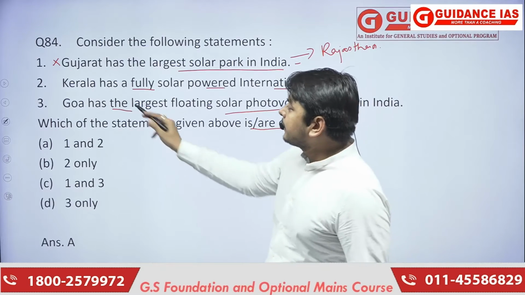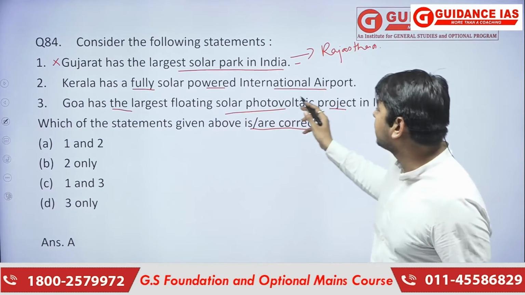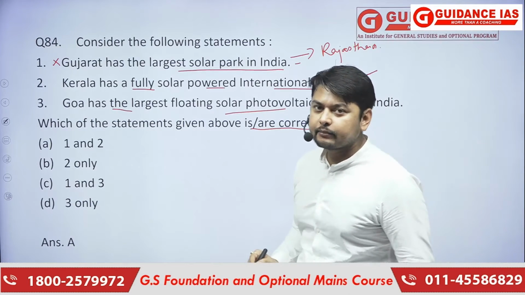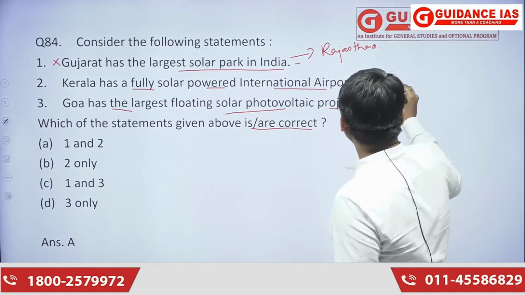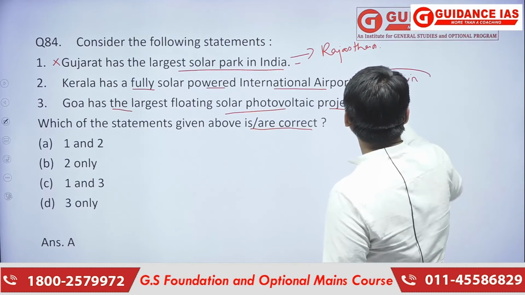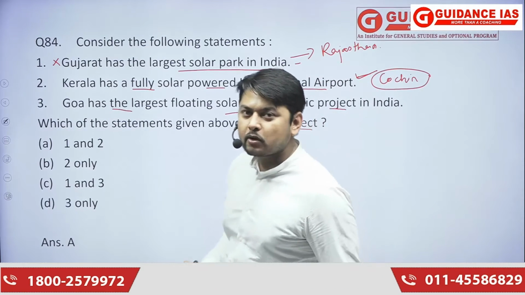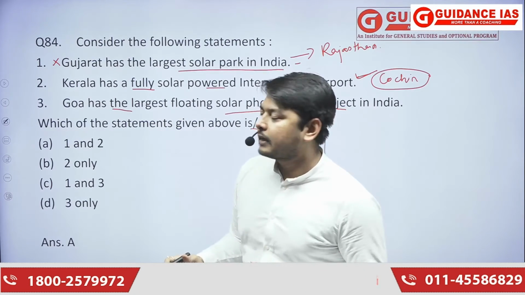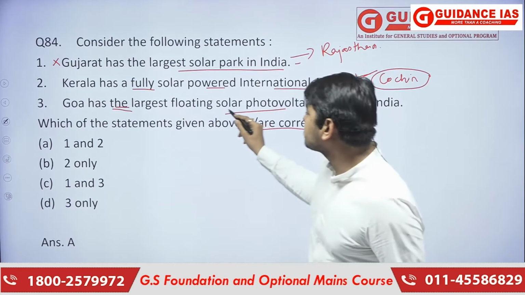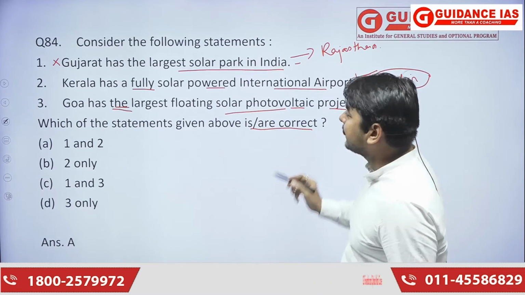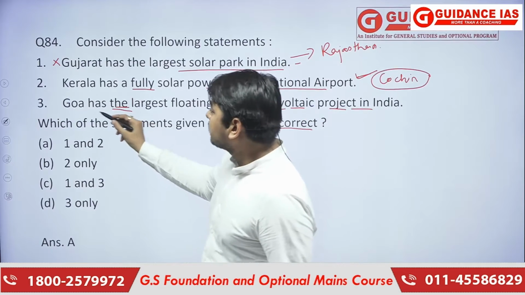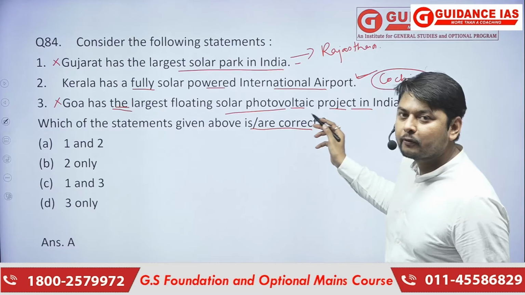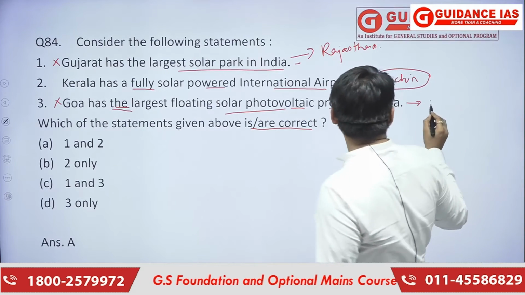Next, Kerala has a fully solar powered international airport. This statement is correct, as Cochin Airport's power needs are all met by solar power generation from its solar power plant. Next statement is, Goa has the largest floating solar photovoltaic project in India. This is not a correct statement, because Goa does not have the largest floating solar photovoltaic project, it is Andhra Pradesh.